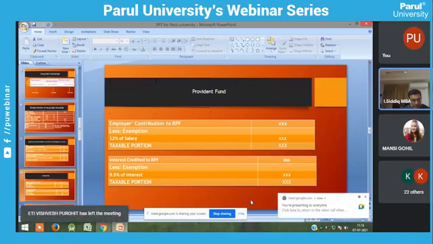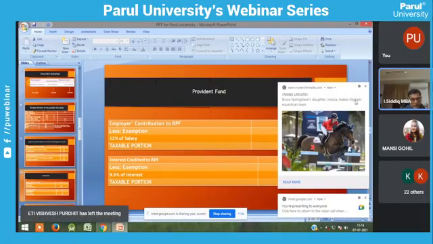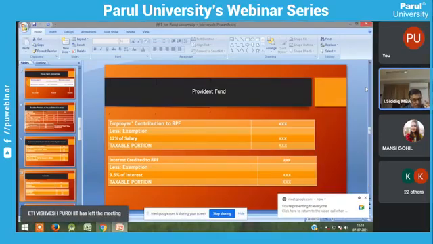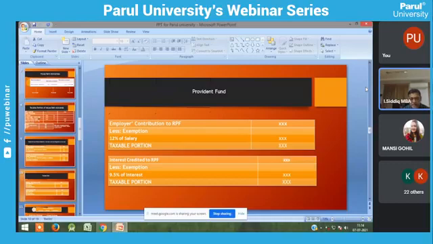In partly taxable allowances, you have to remember 3 allowances always. The first allowance is house rent allowance. The second allowance is children education allowance. The third allowance is hostel expenditure allowance.